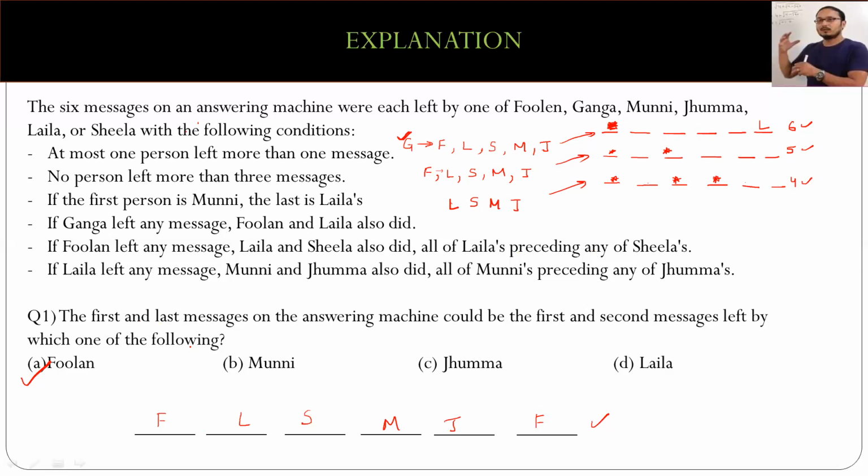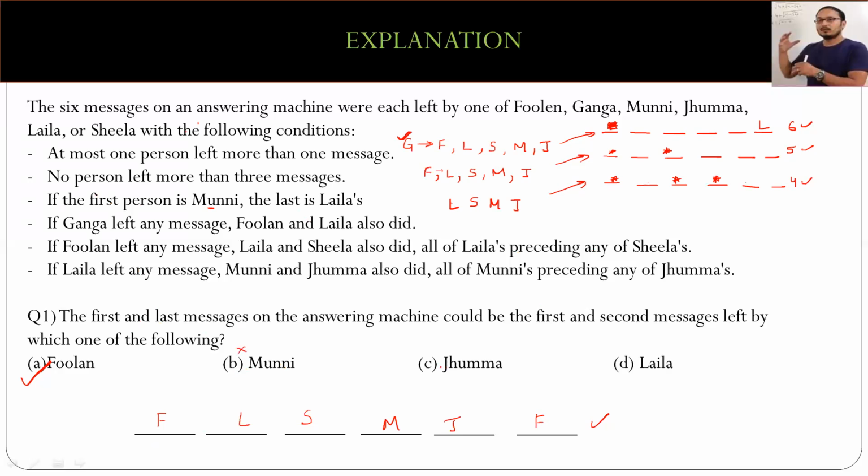And if you want to look at it the other way around, like if you want to understand why B, C, D are not possible immediately, look at B being the first. If Munni is the first, is it possible for Munni to have the first and the last message? No, because if the first person is Munni, the last is Laila. So obviously not possible. Let's check for Juma.